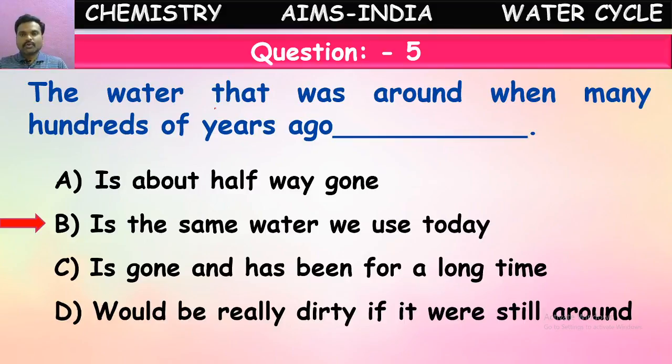So whether it is used or not, it might pick up some impurities, but by the water cyclic process, it will be continuously purified by nature. So the same water we are using now, which was used by elder people even a hundred years back, is the same water. So that's about water, children, and the water cycle.